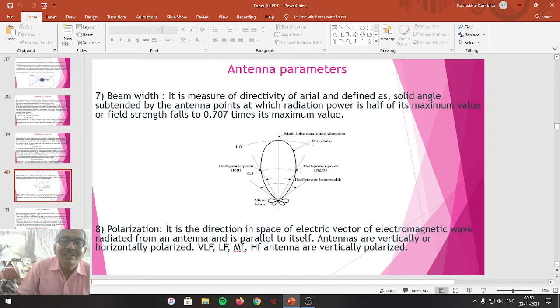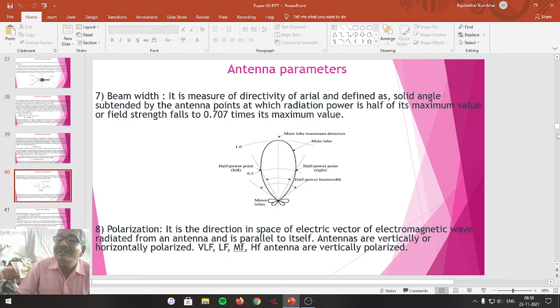VLF, LF, MF, HF, meaning very low frequency, low frequency, medium frequency, high frequency antennas are vertically polarized. Polarization is the direction in space of the electric vector of the electromagnetic wave radiated from an antenna, parallel to itself. So that is called polarization.